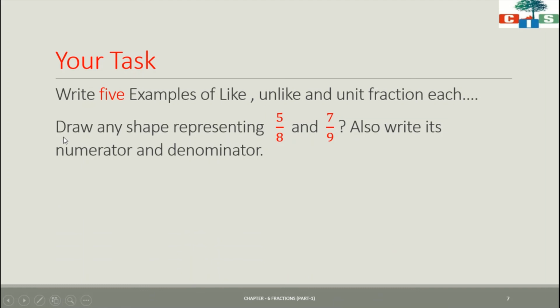Now the second task is that you have to draw any shape representing 5 upon 8. You can draw a circle, a square, or a rectangle. And also 7 upon 9. See what you will do. Suppose you are drawing one circle, you have to divide the circle into 8 equal parts, and of which you will shade 5 with any color. Similarly you will do for the fraction 7 upon 9. And you have to write the numerator and denominator for the same. You will do this task in your rough notebook.